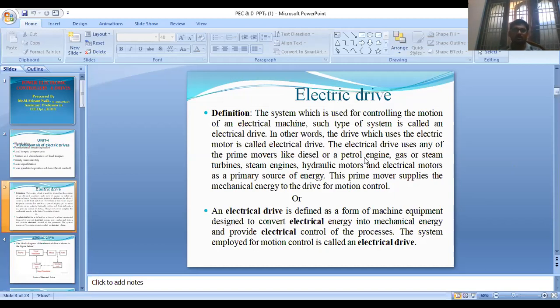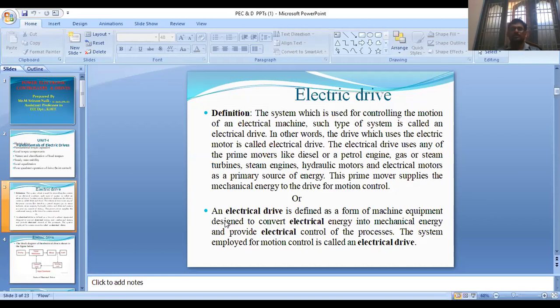In short, we also define the electrical drive as follows. An electrical drive is defined as a form of machine equipment designed to convert electrical energy into mechanical energy and provide electrical control of the process.